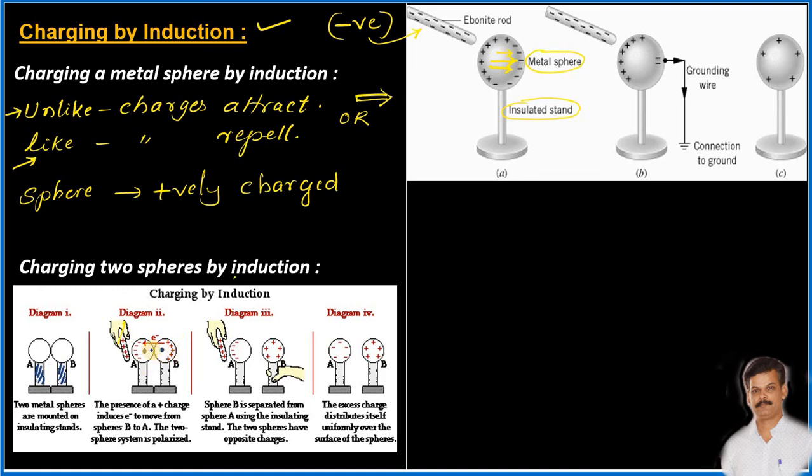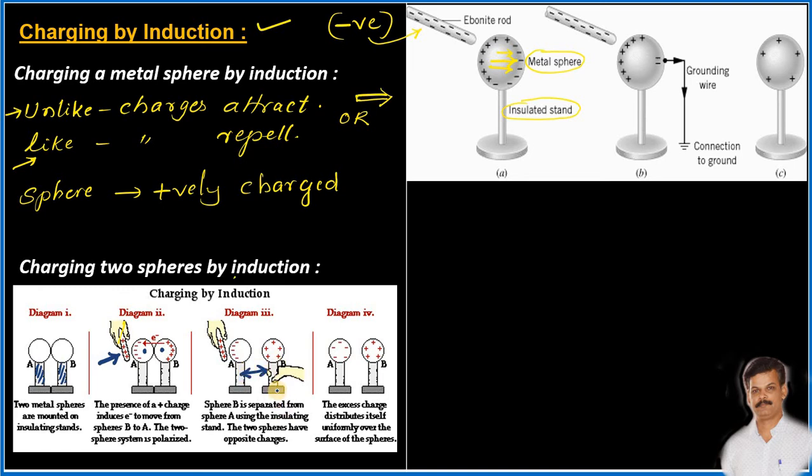Then one sphere will have negative charges in it and another sphere will have positive charges. Now, holding the already charged rod in its place, just separate the two spheres.